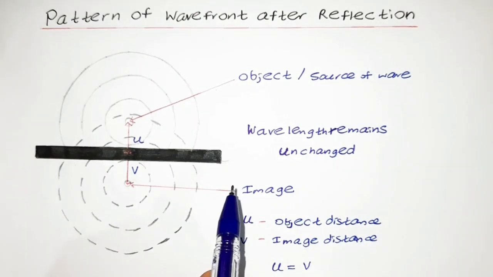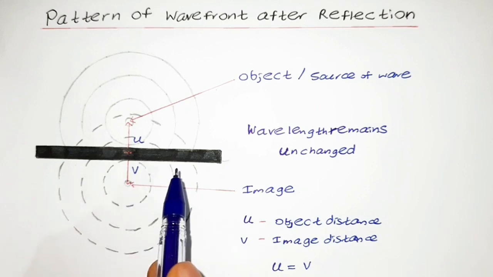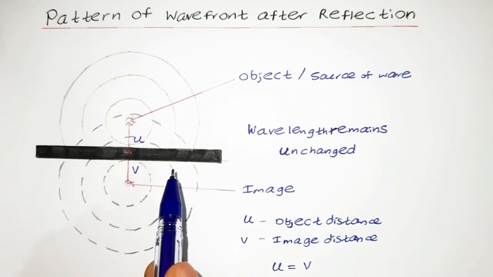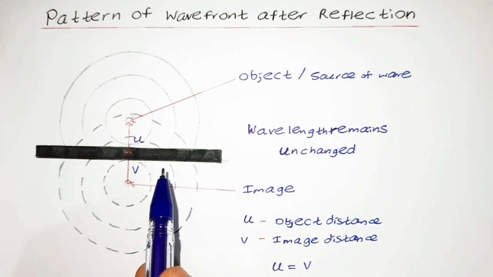Here we only discussed surfaces that are planar. We also have surfaces that are curved. So we have instances where reflection occurs in curved reflectors as well.